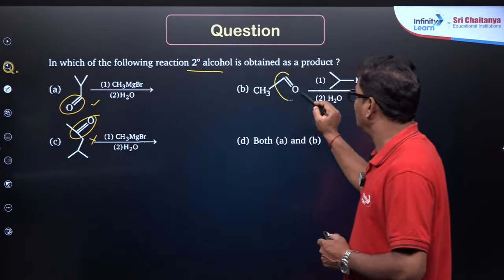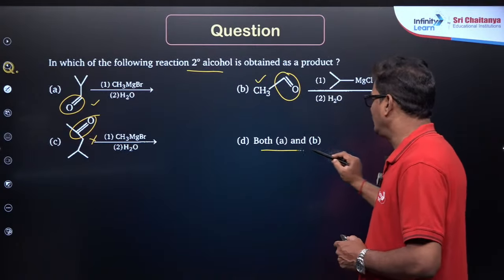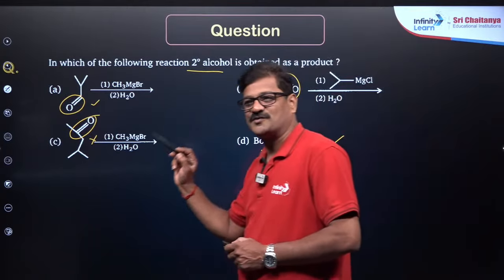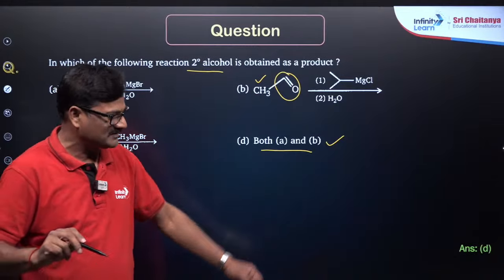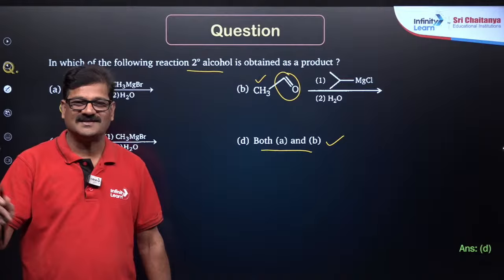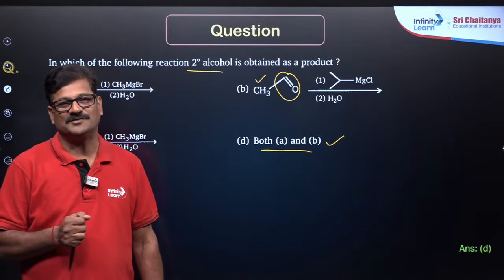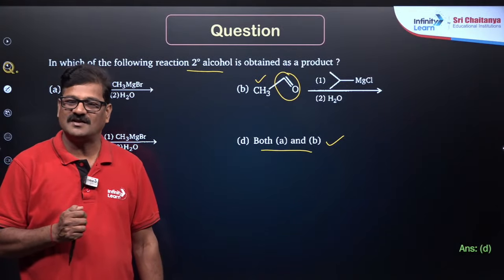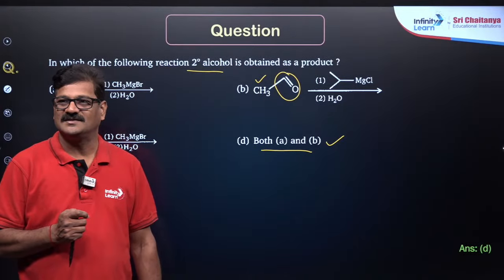And this is an aldehyde. So both A and B are correct, so option D is the correct answer for this question. You need not work it out. Use the logic and you can do the best. Understood? Right?